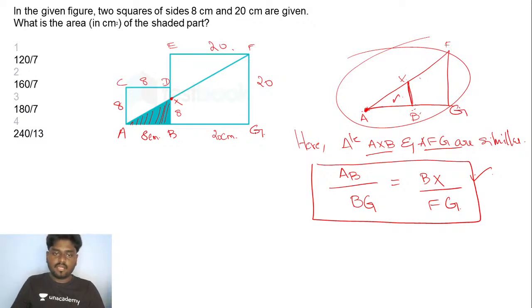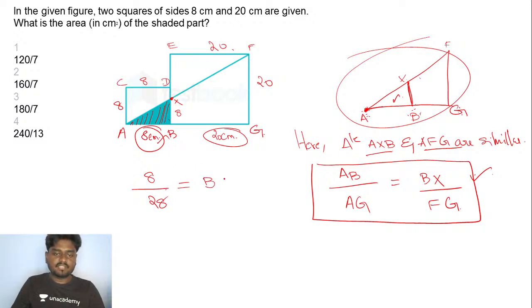Here I know the value of AB, it is 8, divided by BG. Oh, it should not be BG, it is AG. AB by AG is BX by FG. So AG is nothing but 8 plus 20, which is 28, equal to BX, which I need to find.